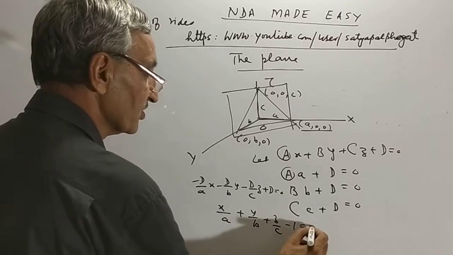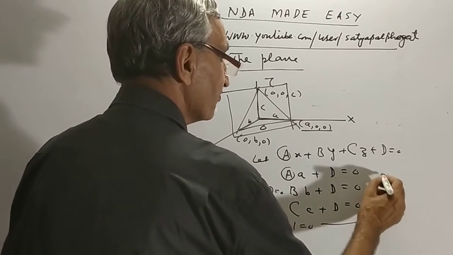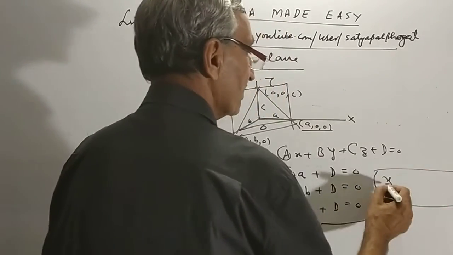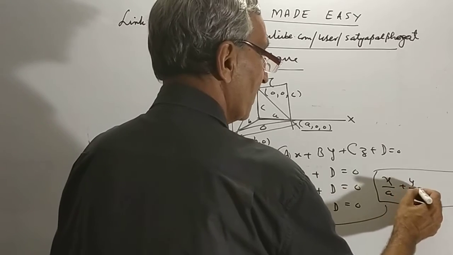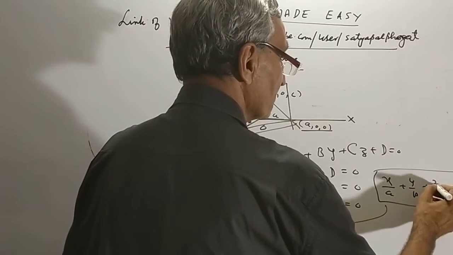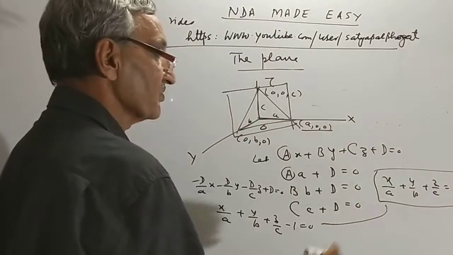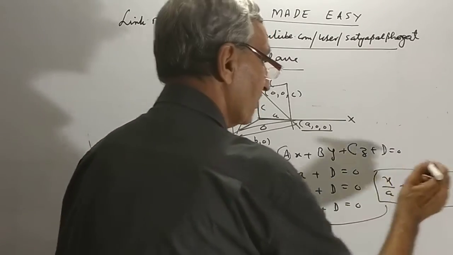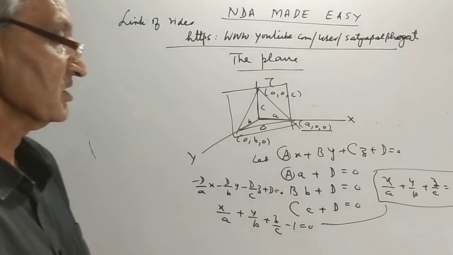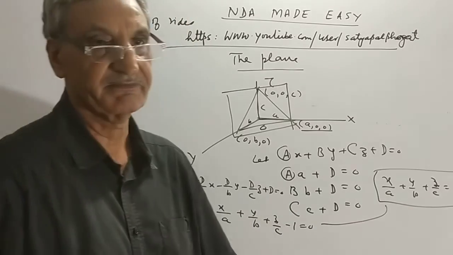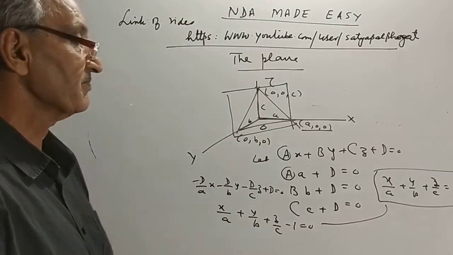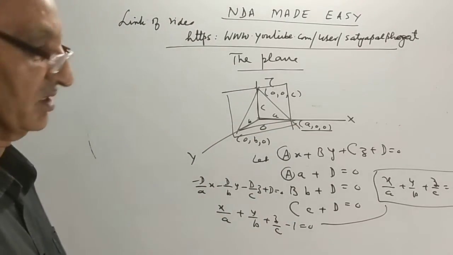It is called the intercept form: x over a plus y over b plus z over c equals 1. When intercepts are given, you can directly write down the equation of the plane.